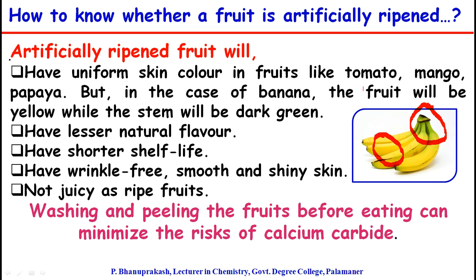And generally, artificially ripened fruits have less natural flavor and shorter shelf life, and also wrinkle-free, smooth, and shiny skin. And these fruits are not as juicy as the ripe fruits which are naturally ripened. Washing and peeling the fruits before eating can minimize the risk of calcium carbide, which was used for artificial ripening.